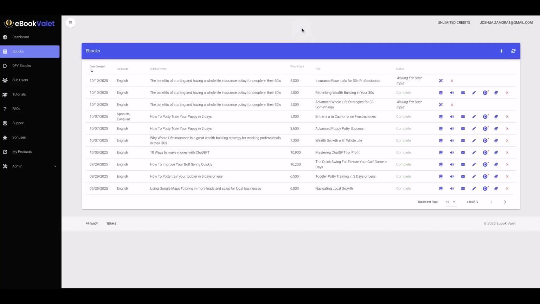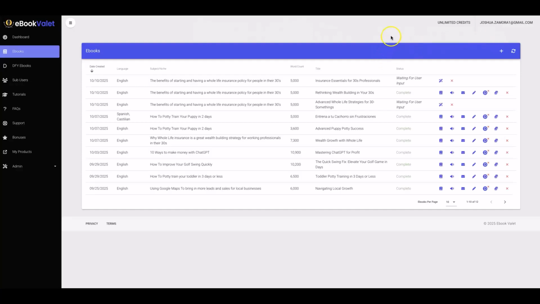Alright guys, so let me quickly show you just how easy it is to come in here and have eBook Valet create, design, format, and pretty much publish your ebooks for you in a matter of minutes. I'm going to show you a quick version of it, and then make sure you join the live demo session to go through all of this.